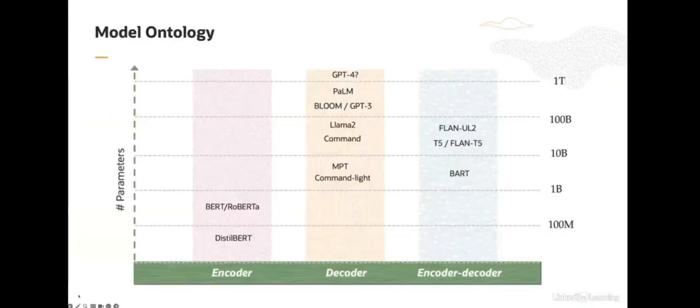To give you a sense of how big the number of trainable parameters in some of the models is, I've created this model taxonomy broken down into 3 different buckets corresponding to architecture: encoders, decoders, and a combination model called an encoder-decoder. I've deliberately tried to include models that are discussed in the mainstream media or are ubiquitous in research papers. There are 2 main items to take away from this chart.